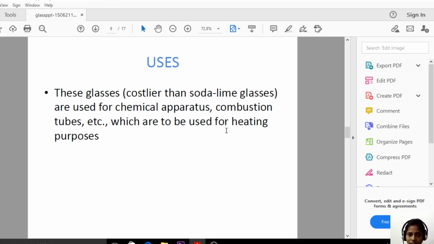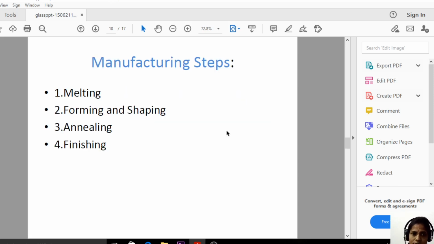We can even overheat these glasses because they can withstand high temperature and have a high melting point. So especially these are used in the preparation of the equipment, the glass wares in the chemical apparatus, and in the combustion tubes we are using the hard glasses. That is the potash lime glasses.